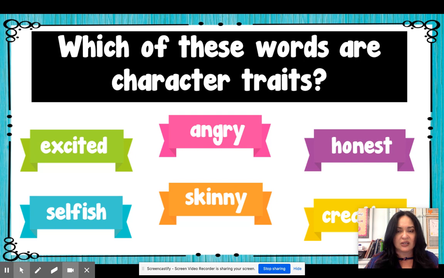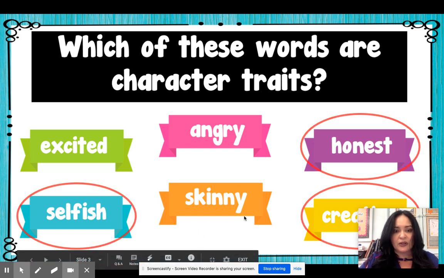What about honesty? A person that's honest. Would you describe that as a person that's always, for the most part, honest, or are they honest for 5 minutes and then they're not honest? If they're honest for 5 minutes, then reality is they're not really honest, right? So when we look at these words, the words that describe character traits here are selfish, honest, and creative,